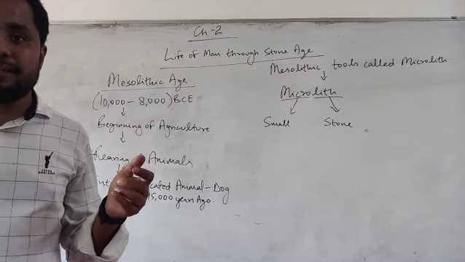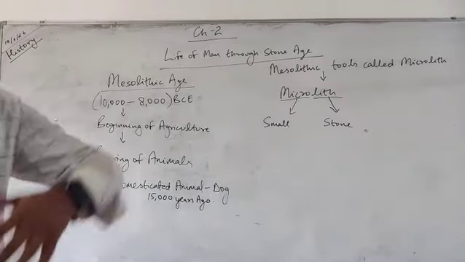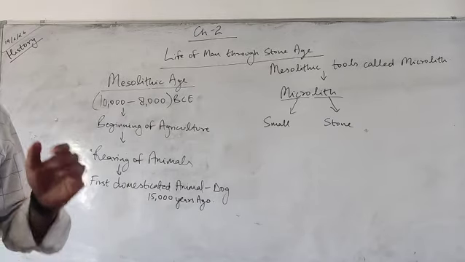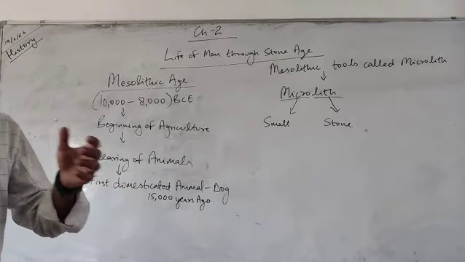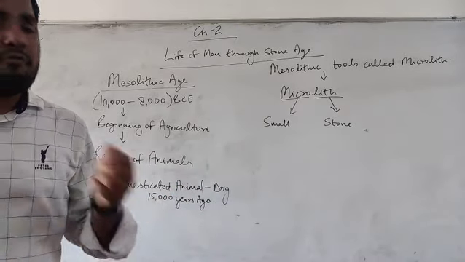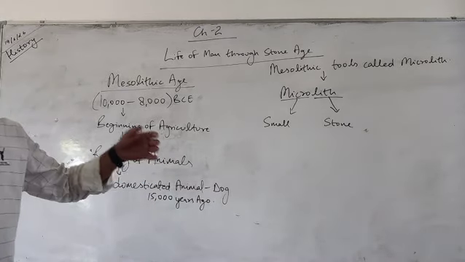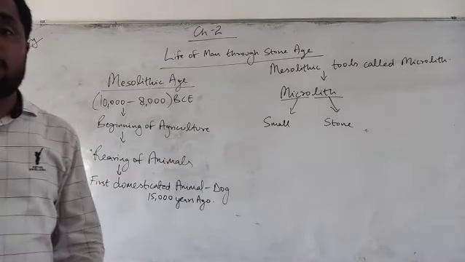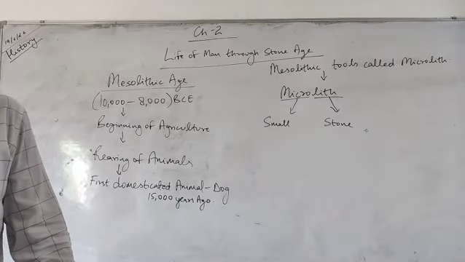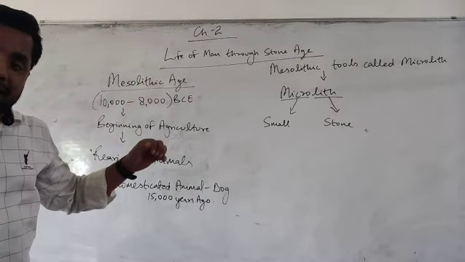So what did they use? They used the skin of the animals for covering their bodies, and they also used the wool derived from the sheep's skin for various purposes. So rearing of animals, meaning taking out their skin as well as milking them for milk, also started to be done in this age, that is the Mesolithic age.